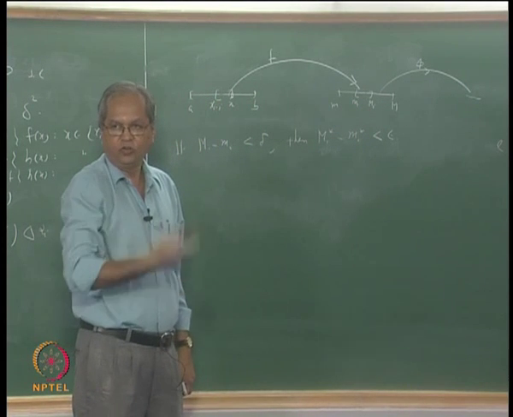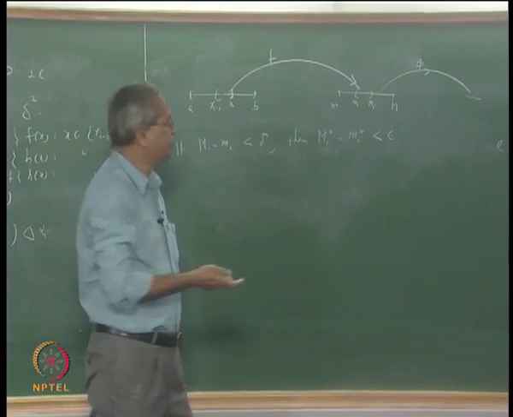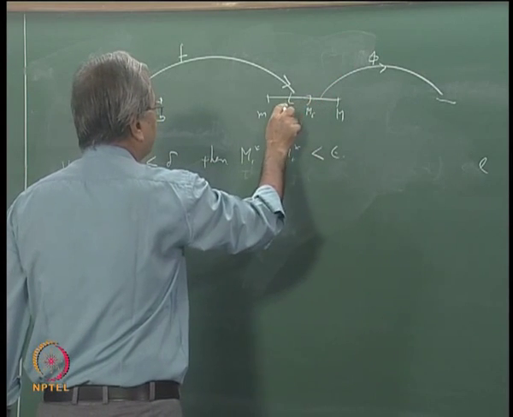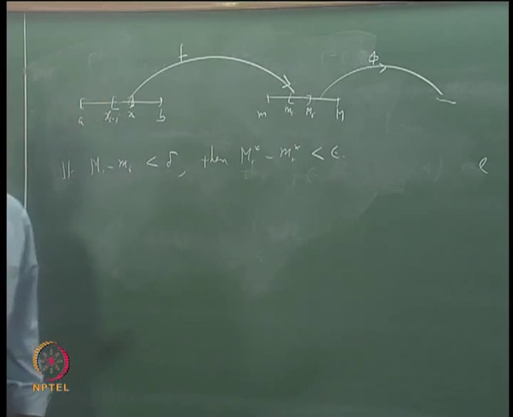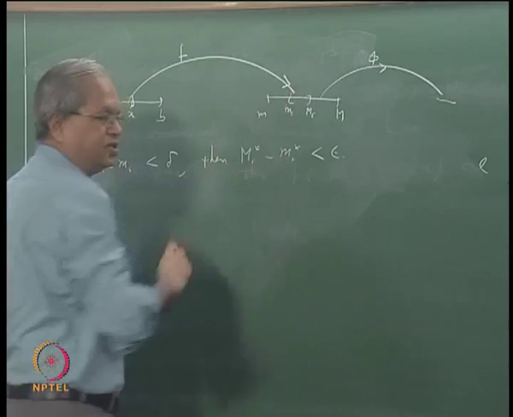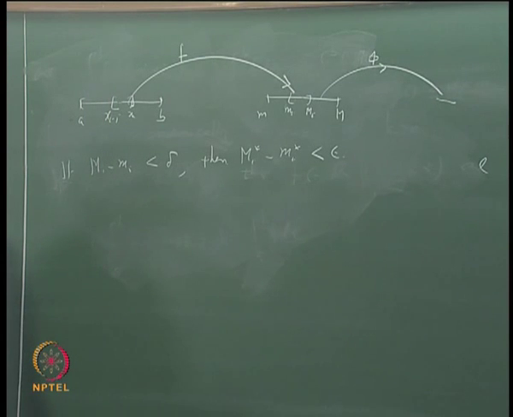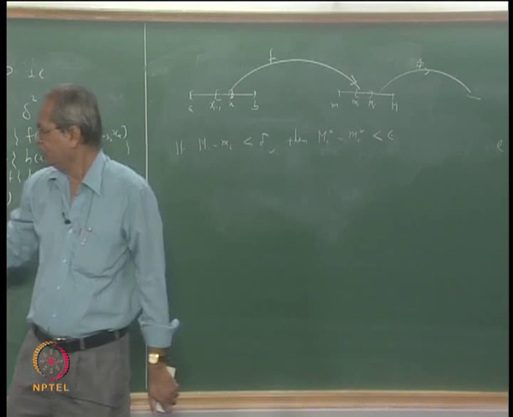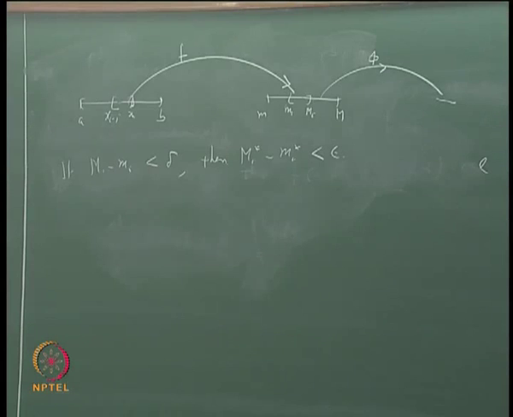then phi of big Mi minus phi of small mi will be less than epsilon. Or not only that, for any two values that lie in this interval, the corresponding difference phi(s) minus phi(t) is less than epsilon. That is how we took this delta.